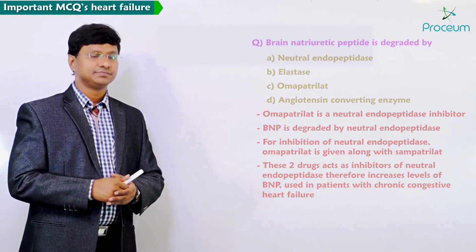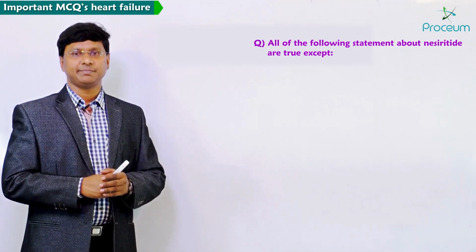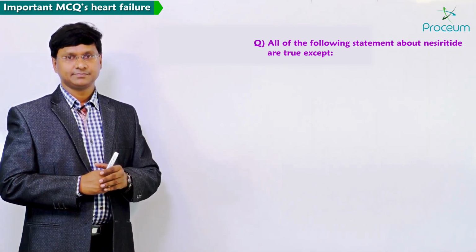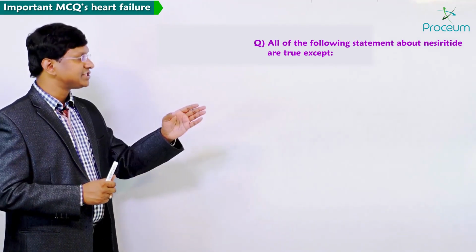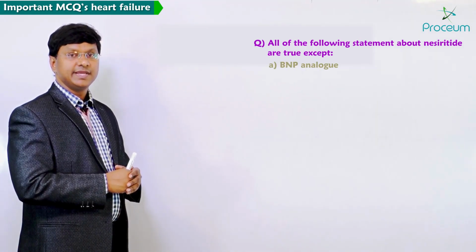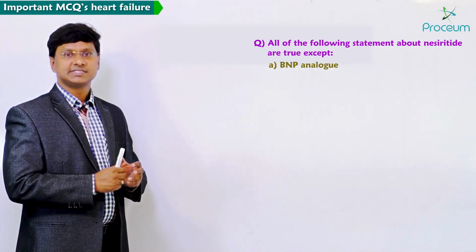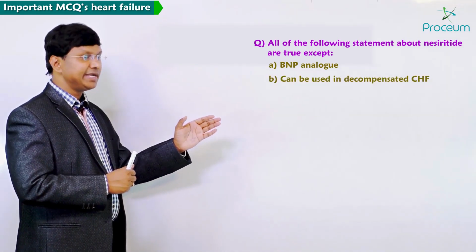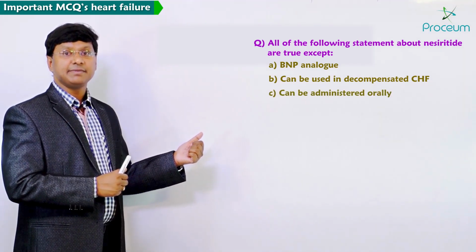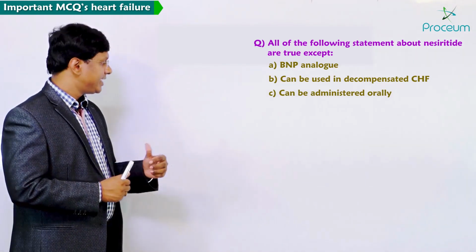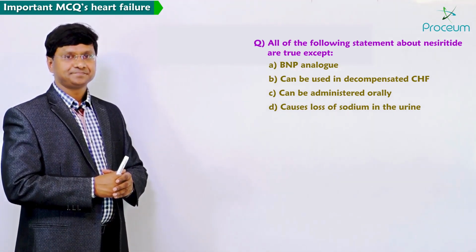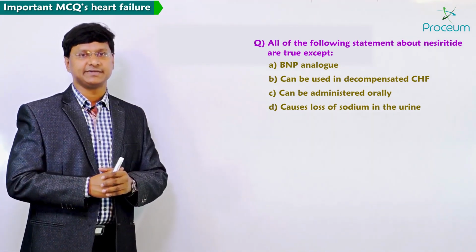And the next question: all of the following statements about nesiritide are true except. So this question is about which is the false statement about nesiritide. Option A, it is a BNP analog. Second option, it can be used in decompensated congestive heart failure. Number 3, it can be administered orally. Number 4, it causes the loss of sodium in the urine. So he is asking about which is the false statement.